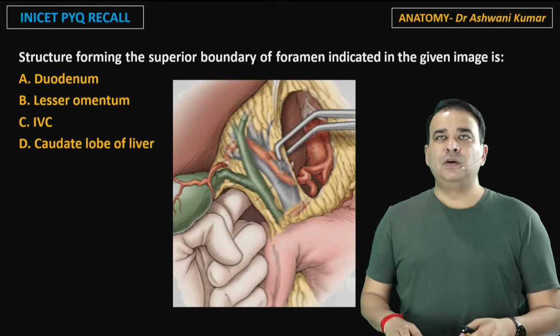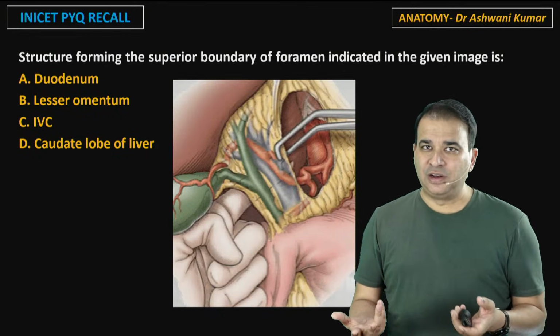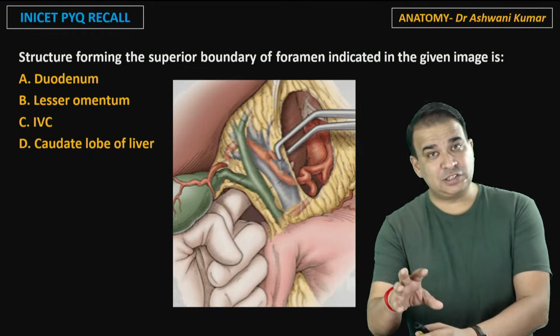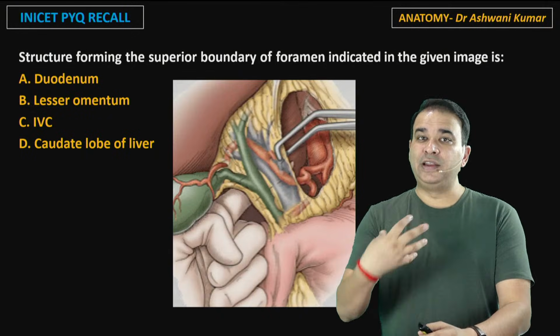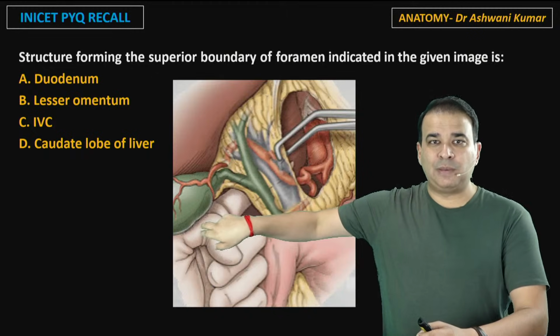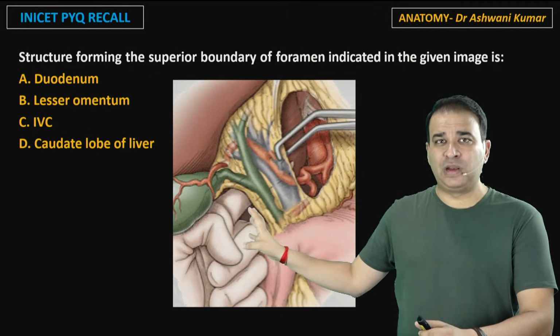This is one of the most asked questions in the abdomen, and there is a logical reason for that. The epiploic foramen, or foramen of Winslow, is the only connection between the greater sac and lesser sac. If there is any sort of internal herniation from the greater sac, like cecal herniation to the lesser sac, that obviously is through the epiploic foramen. So that makes this epiploic foramen, or foramen of Winslow, very important.